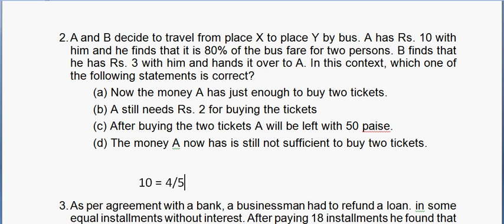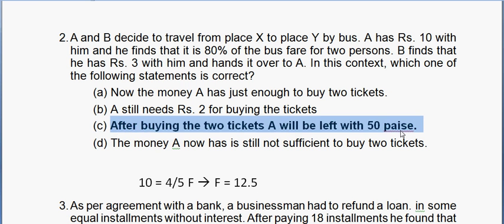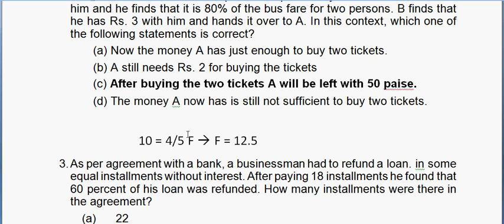So it's always useful to remember the fractions and equivalent percentages. Which implies the fare is 12.5. B finds that he has 3 rupees with him and hands it over to A. So now A has 13 rupees with him. In this context, which of the following statements is right? Now A has just enough money to buy the 2 tickets. So A has 13, which is 50 paisa more. After buying 2 tickets, A is left with 50 paisa, so this is the right answer. So you see, if you remember that 80% is 4/5, it is very easy to solve.